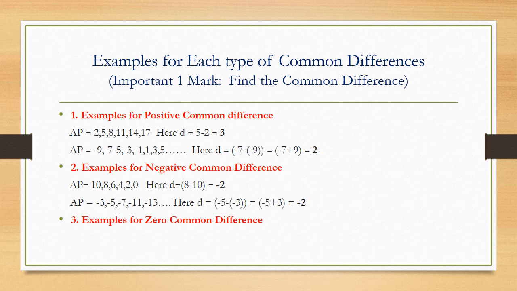Next, we are going to take an example for zero common difference. Here I am going to consider an AP. If you see any AP in which all the terms are identical, such APs are going to be examples for zero common difference. Now if I take d, that is second term minus first term, second term is 1, again first term is also 1. If I take the difference of these two terms, I am going to get the answer as 0. Therefore, such examples are considered zero common difference examples.